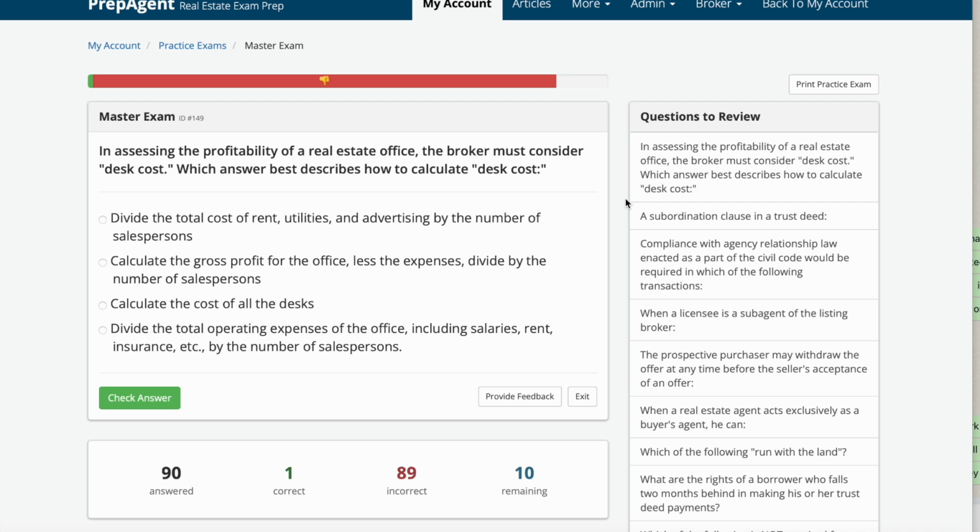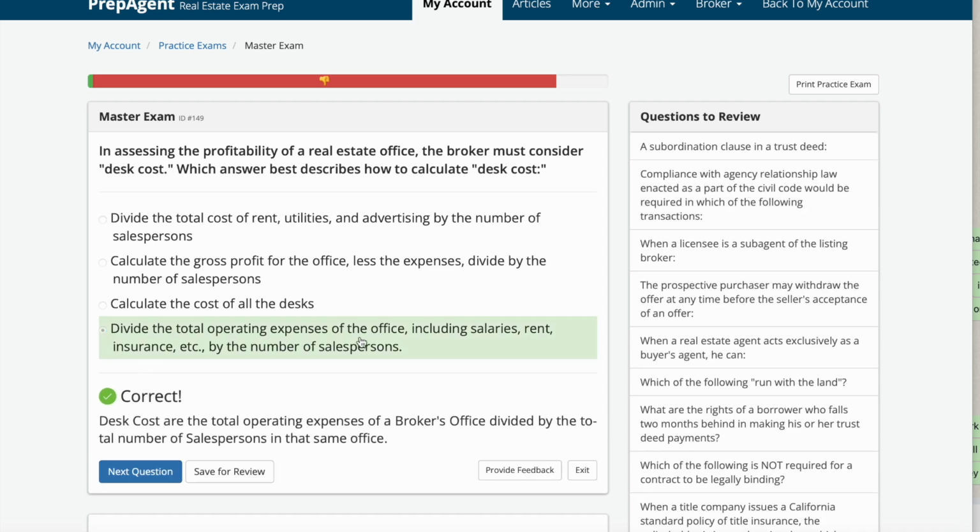And the answer is D. Divide the total operating expenses of the office, including salaries, rent, insurance, etc., by the number of salespersons. Desk costs are total operating expenses of a broker's office divided by the total number of salespersons in that same office.